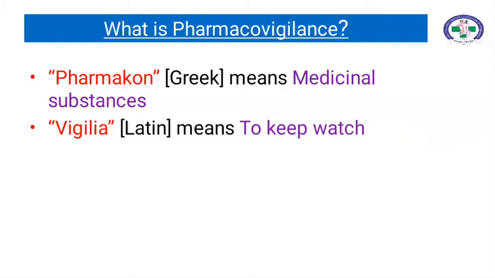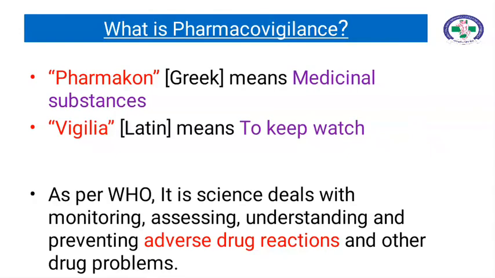These terms are used to form the term pharmacovigilance because pharmacovigilance is a process of watching adverse drug reactions produced by medicinal substances. As per WHO, it is a science that deals with monitoring, assessing, understanding and preventing adverse drug reactions and other drug problems.